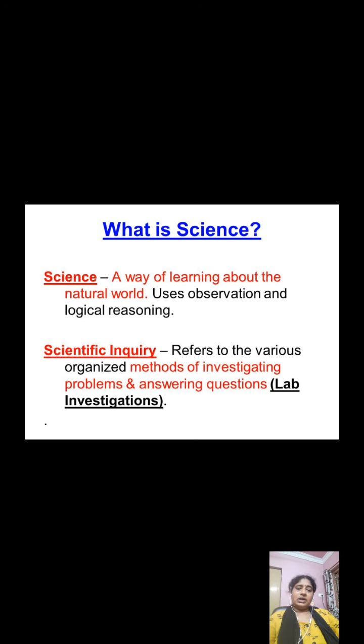Is the definition clear, children? And scientific inquiry, the scientific method of knowing many things, includes investigating the problem and answering the questions. I hope you all got the meaning of the word science.